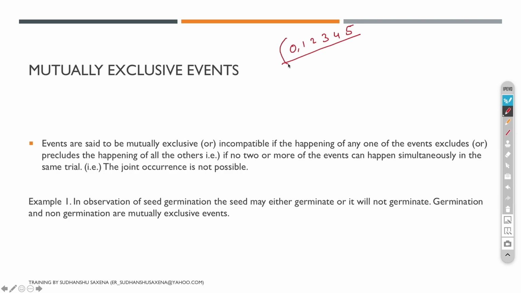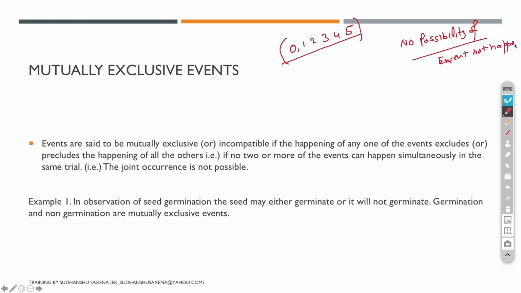So if I say my experiment has exhaustive events, there is no possibility of an event not happening.